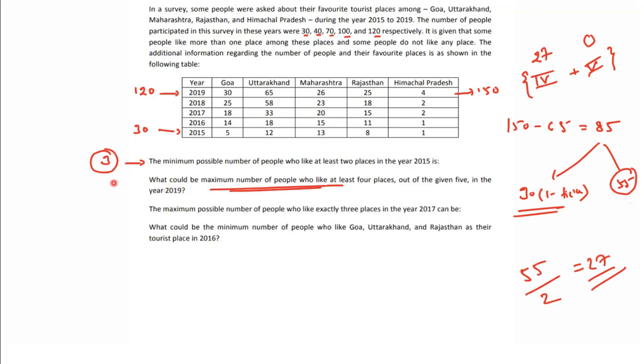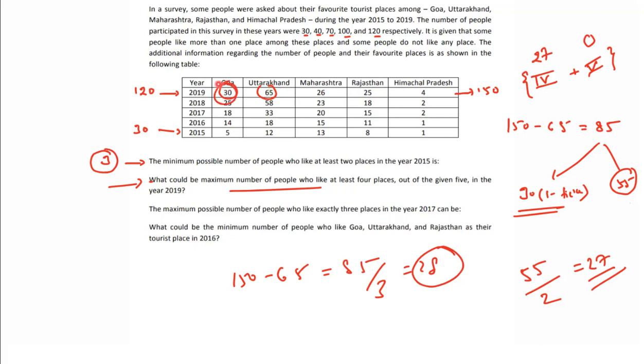Guys, did you understand the second question? You tell me. Everybody, I'm asking. When you divide a number, you got 65 here. So I know at least 65 are getting at least 1 ticket. So what we did: 150 minus 65. We know 65 are having 1 ticket. We want 4 tickets, so we divide by 3, 28. But you have to see whether there is any number which is more than 28. Yes, there is one number. So 28 cannot be the answer. That's the only reason.